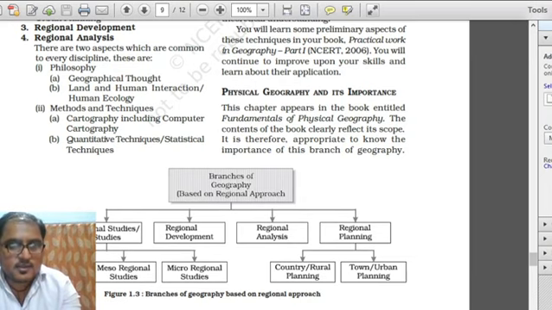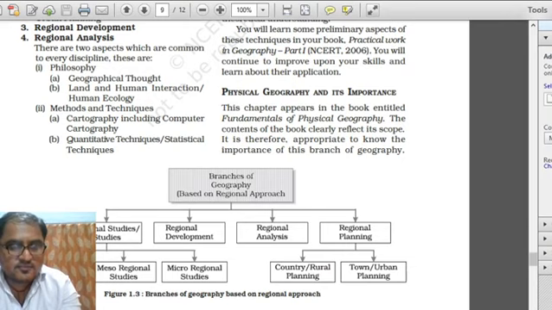So that will come under the philosophical aspect of regional analysis. Then the second aspect is methods and techniques of regional analysis. Methods and techniques differ from region to region, like cartography, including computer cartography. For a particular region, maybe cartography is the best way of describing the particular region or area or the entire earth. Based on this, we map through different interpretations. There are different patterns of mapping.